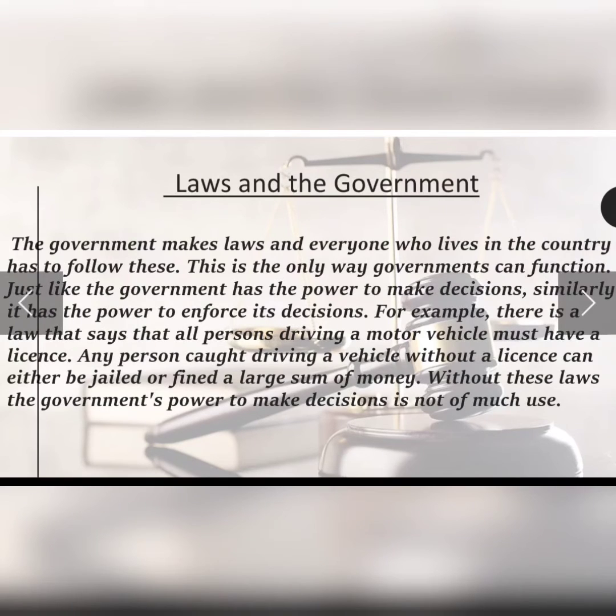Okay, now without these laws, the government cannot make decisions. There will be no use of having a government. So we can see how important the laws are for the people, and these laws are made for the development, betterment and welfare of the country as well as for its people.